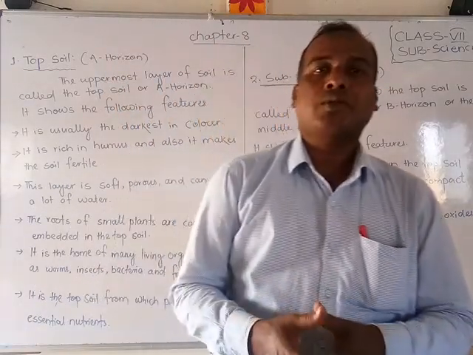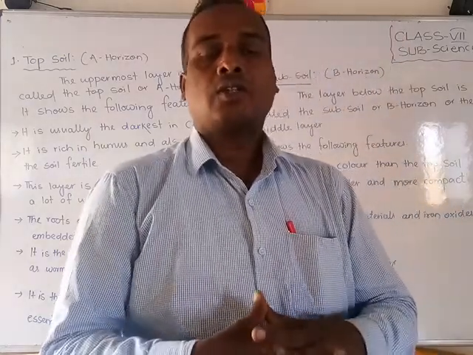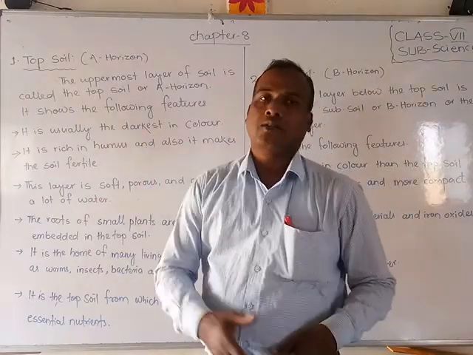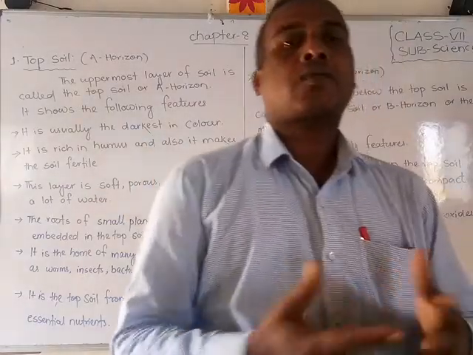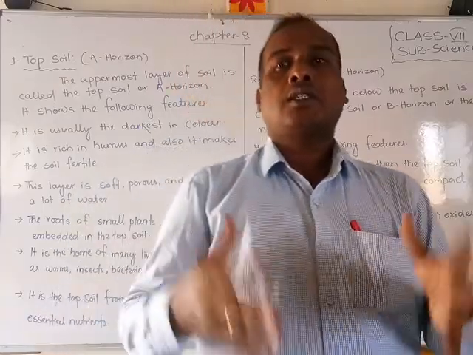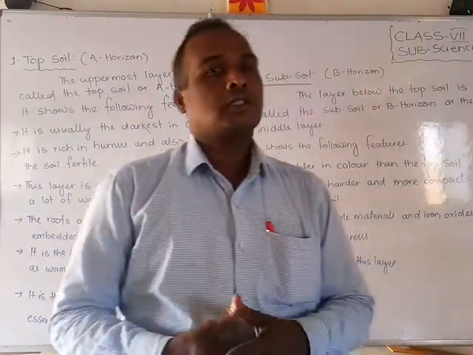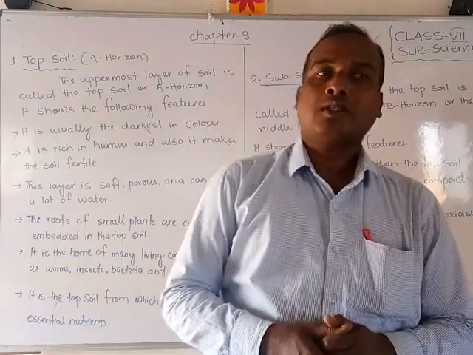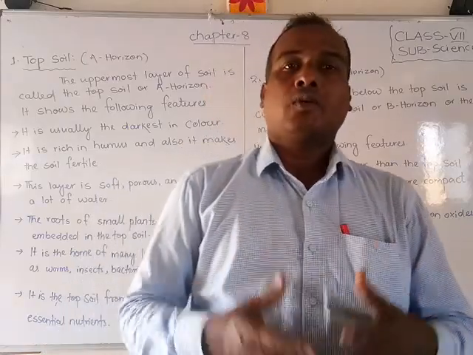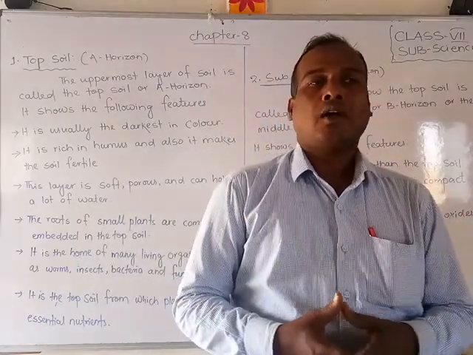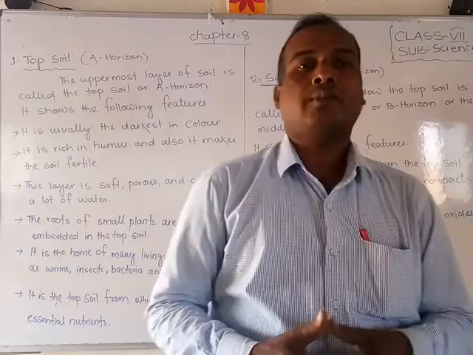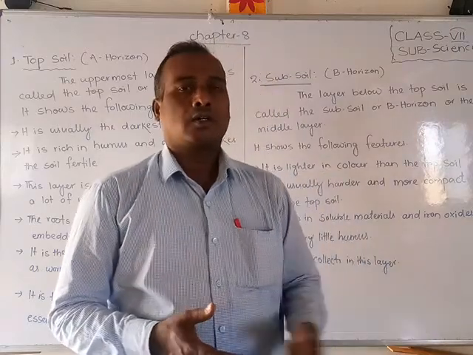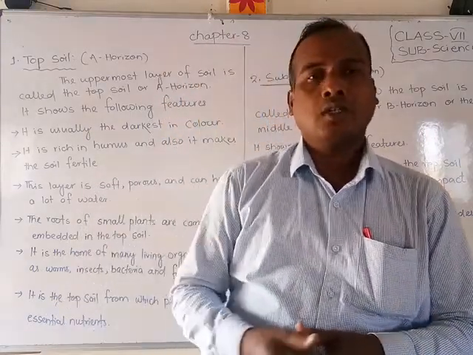Okay. So students, now we are going to discuss A horizon, that is topsoil. In this video we are going to discuss the topsoil and also the subsoil. So let us start. What is the topsoil? Topsoil means, students, the uppermost layer of the earth's surface. It is where plants grow, and some living organisms like bacteria, fungi and earthworms also live in the topsoil.